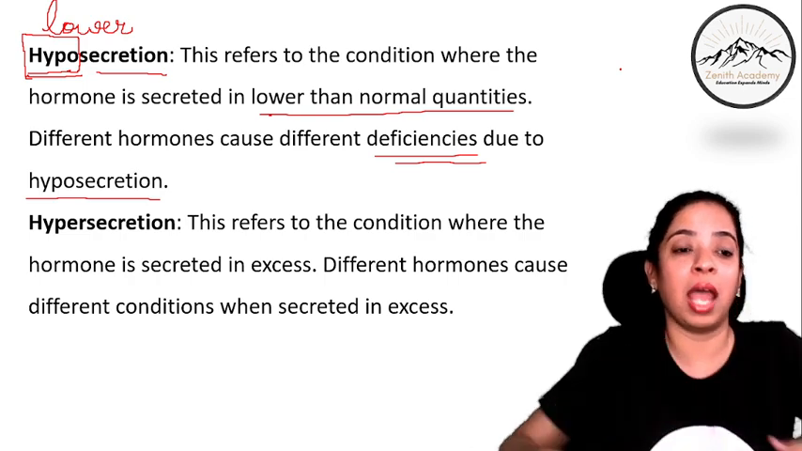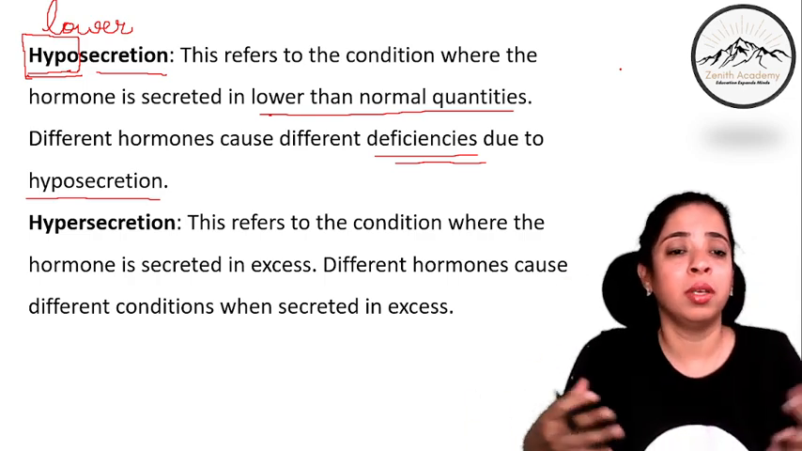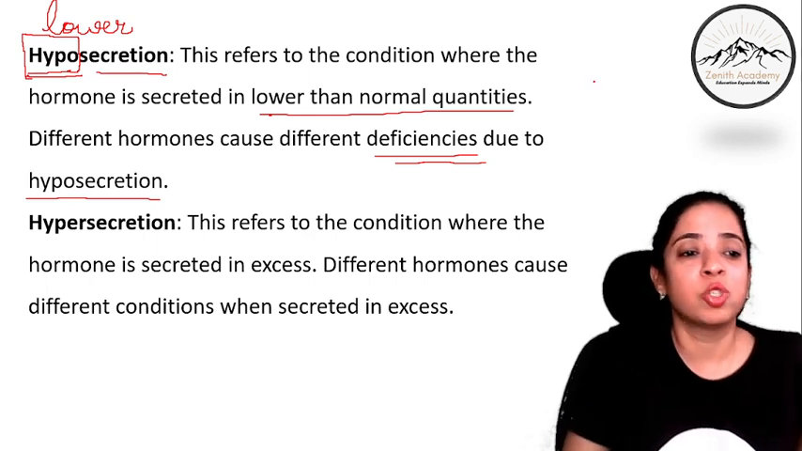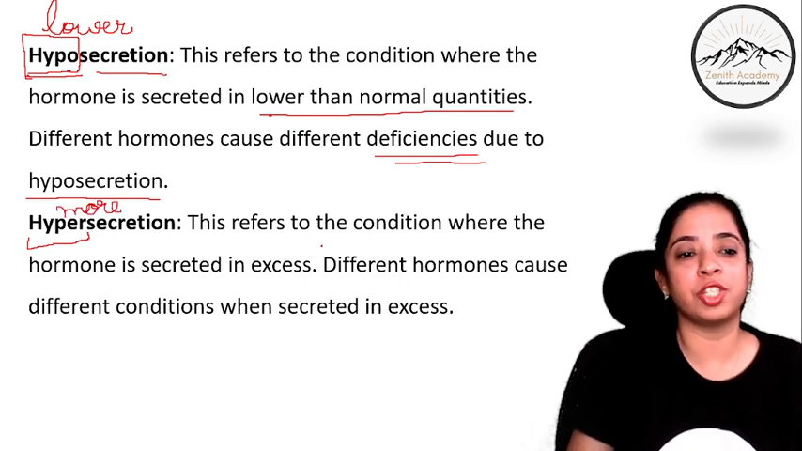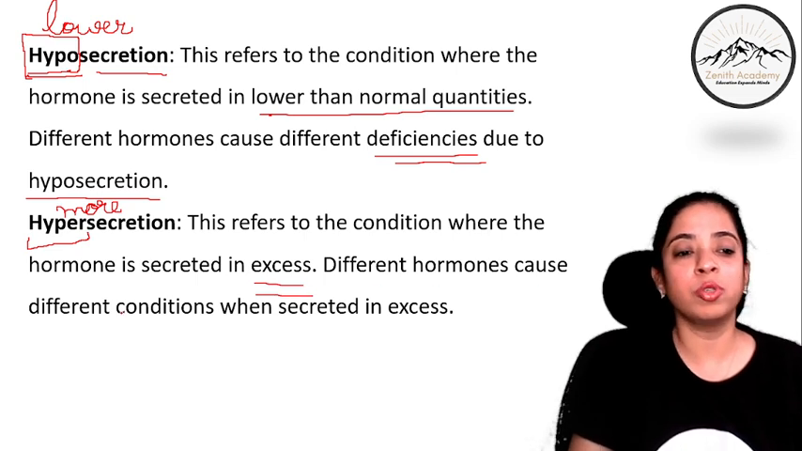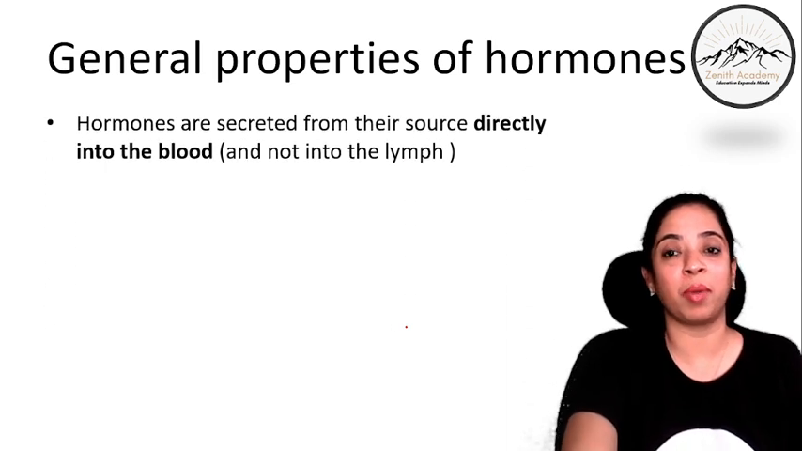Now hyper means more. We say that some kid is very hyper, meaning very active, right? So hyper is more secretion. This refers to a condition where the hormone is secreted in excess. Different hormones cause different conditions when secreted in excess. This also we will study in the upcoming lectures.